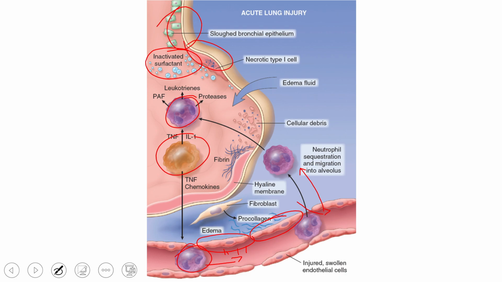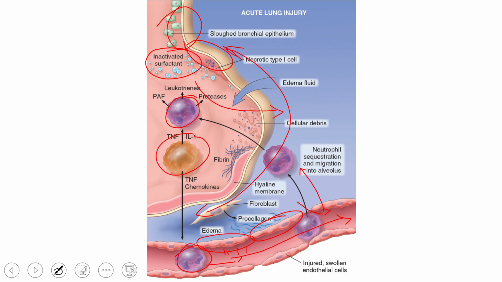And finally, as a result of inflammation, there can be the formation of hyaline membranes around the alveolus, which can make the gas exchange even more difficult. Alright, as you can see, the perfusion within the capillaries will be okay, but the air exchange through the alveoli won't be the same.